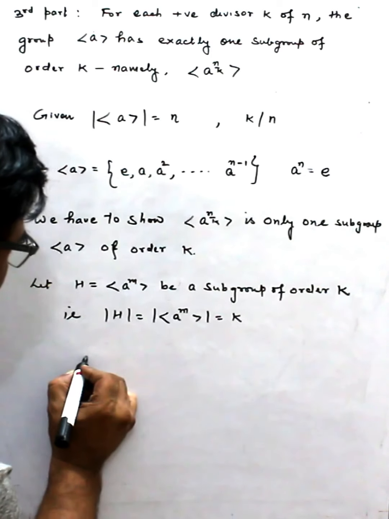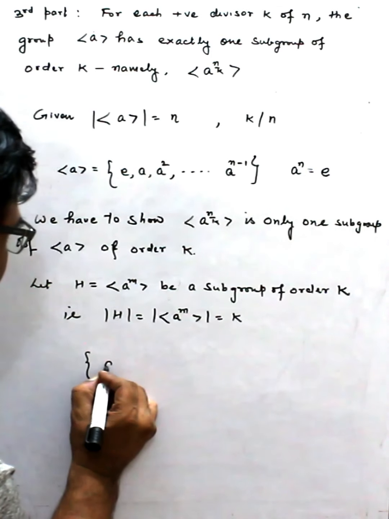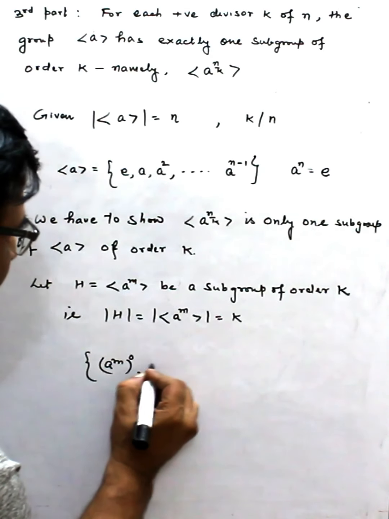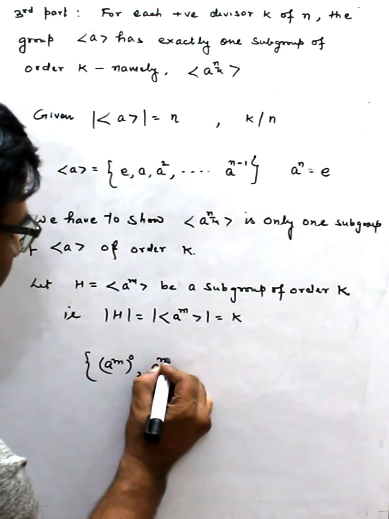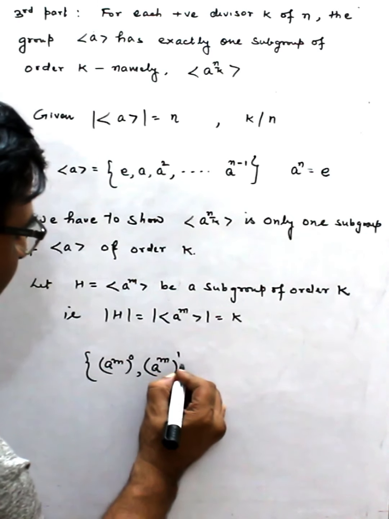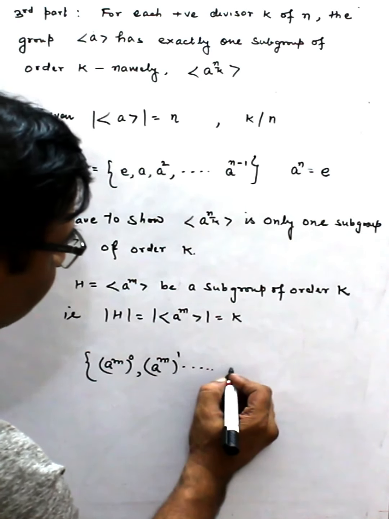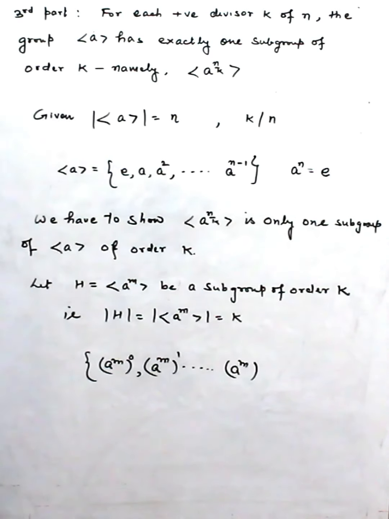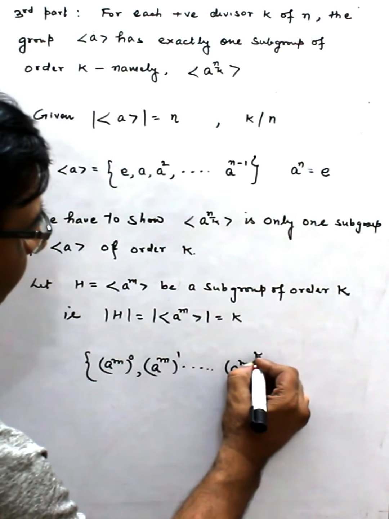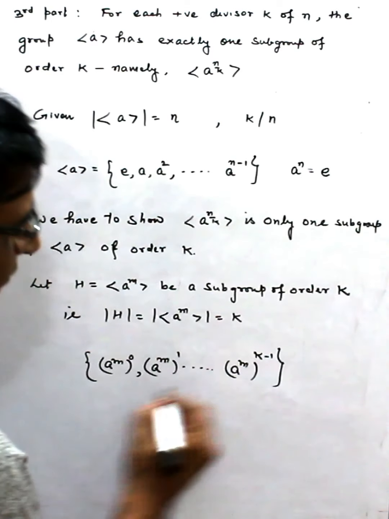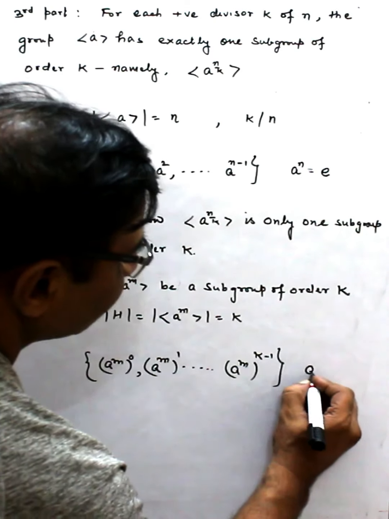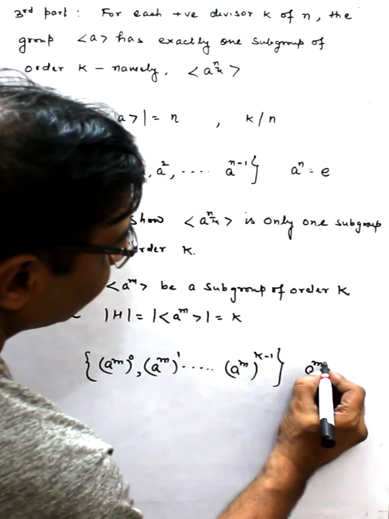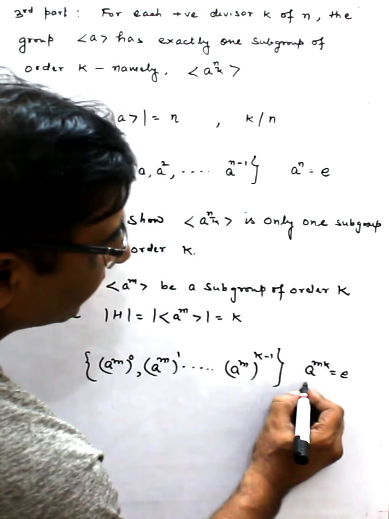This has elements of the type a^(m·0), a^(m·1), and so on. If we keep increasing, the last element will be a^(m(k-1)), and like this, a^(mk) will be the identity.